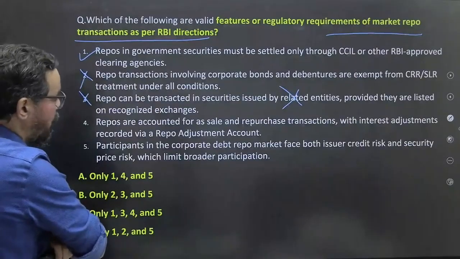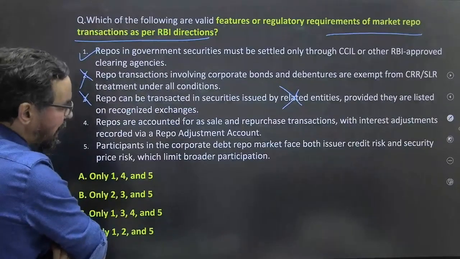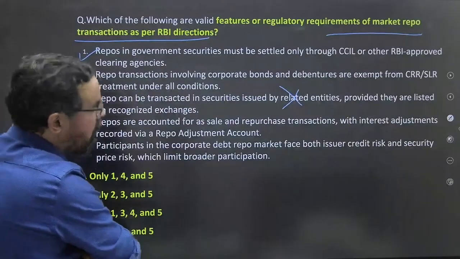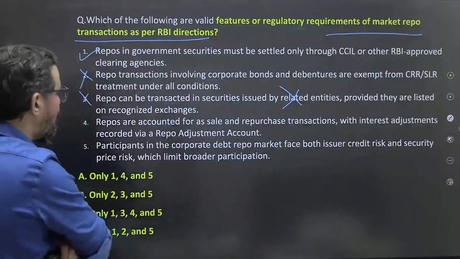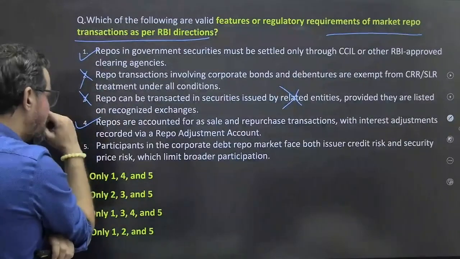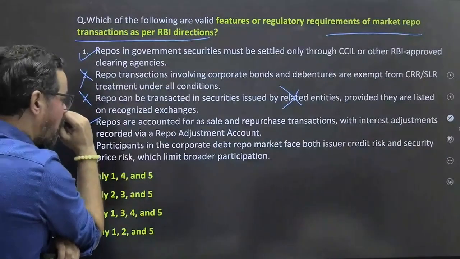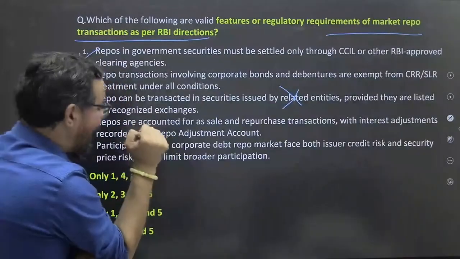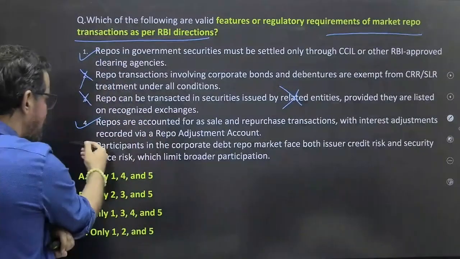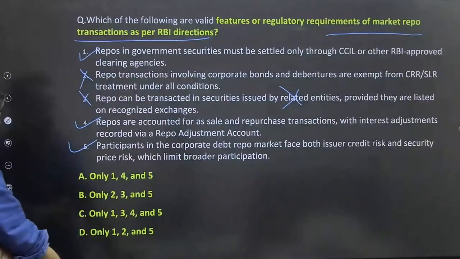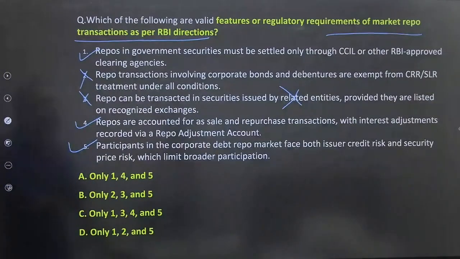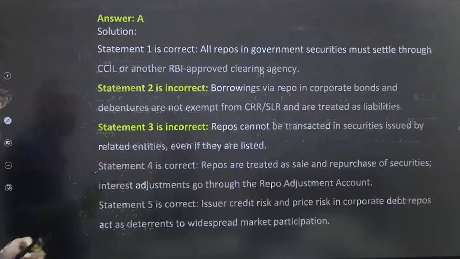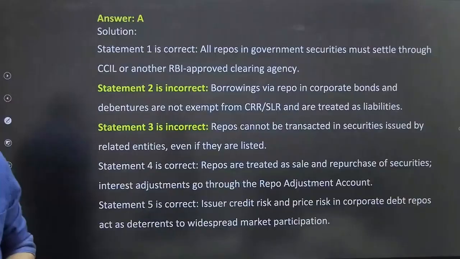Repos are accounted for as sale and repurchase transactions, yes, with interest adjustment recorded by a repo adjustment account, yes. Participants in the corporate debt repo market face both issuer credit and security price risks, which limit broader participation, right? So 145, A should be the right answer for this one. Correct? Yes, correct, friends.